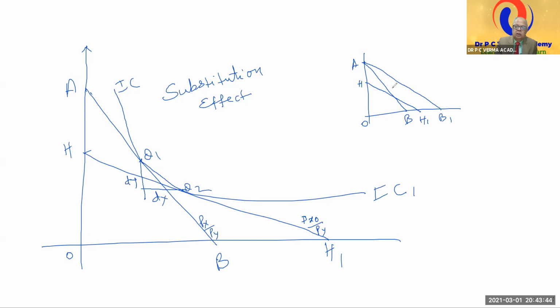So we can put this line like this. This is indifference curve 1. Substitution effect is from Q1 to Q2. Just a minute, sir.